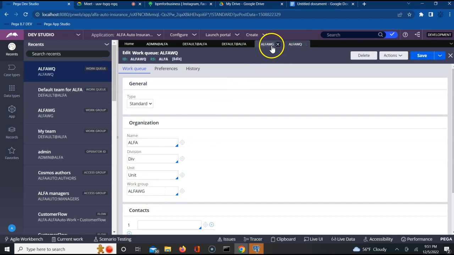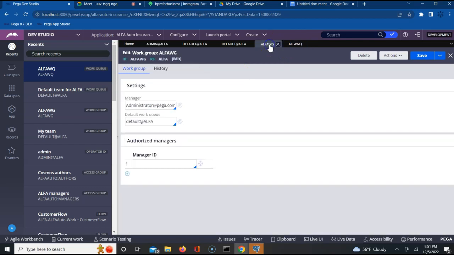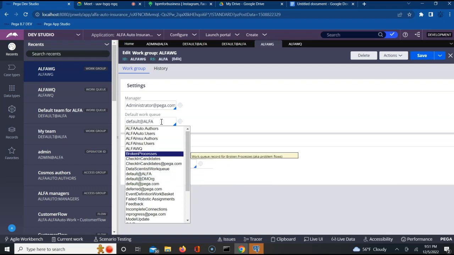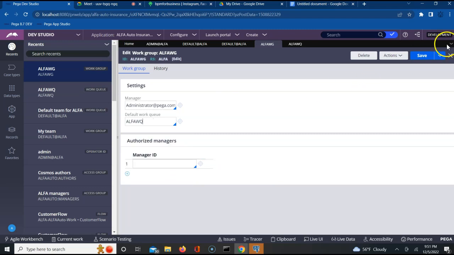Now you linked your queue to your group. Let us go back and do the same thing on our group. If you see, where is the group mapped to? The new group which you have created. It is mapped to the older Default@alpha. Let us map this to our work queue. What is my new work queue? Now, are you guys able to understand how exactly these are linked? That is linked to this and this is linked to that. Make sense, guys?